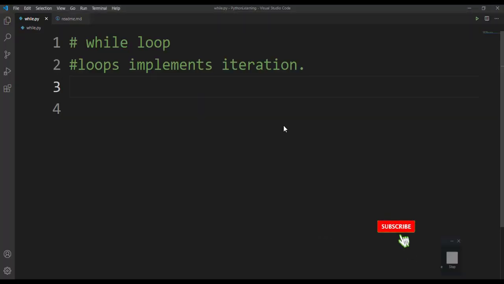In this session, let's discuss about while loop. In Python, while loops are used to implement iteration operations. So what are iteration operations? Iteration is nothing but the block of statements which are executed repeatedly.